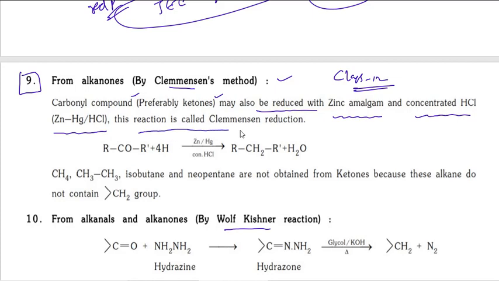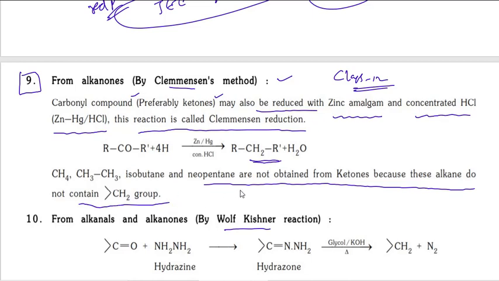This reaction is called Clemmensen reduction. Generally aldehydes and ketones both undergo reduction forming alkanes, but preferably we use this method for ketones. Isobutane and neobutane are not obtained from ketones because these alkanes do not contain a CH2 group.